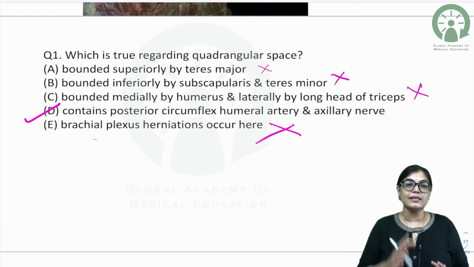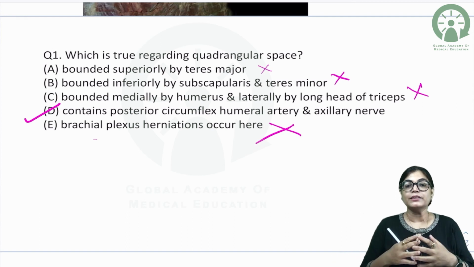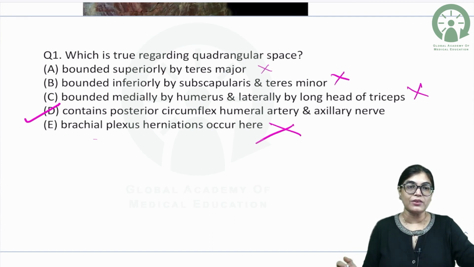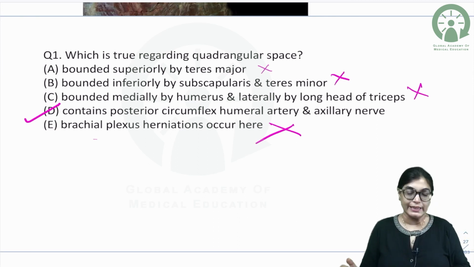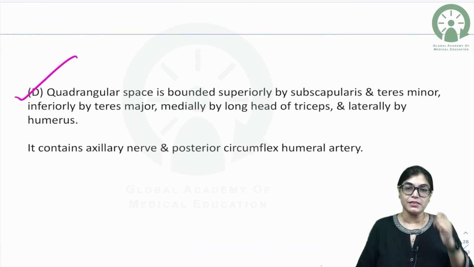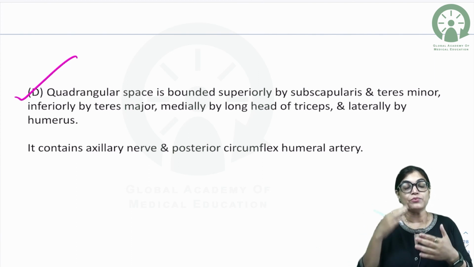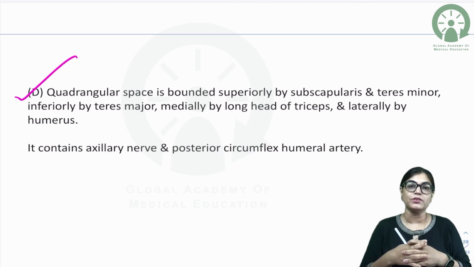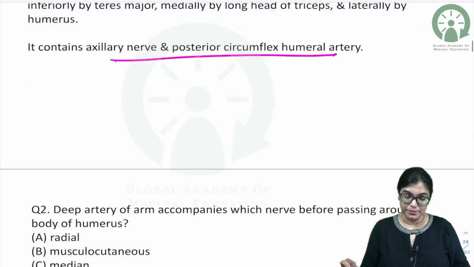The correct answer is the two structures traversing through quadrangular space. Just now I told you the two structures which are traversing through the quadrangular space are posterior circumflex humeral artery and the axillary nerve. So absolutely D is the correct answer. Quadrangular space is bounded superiorly by subscapularis and teres minor. Actually teres minor is also having covering above by the subscapularis, inferiorly by teres major, medially by long head of triceps and laterally by humerus. It contains posterior circumflex humeral artery and axillary nerve.